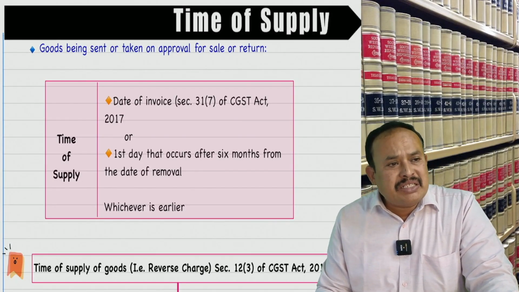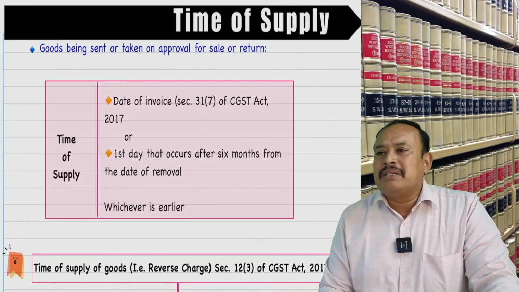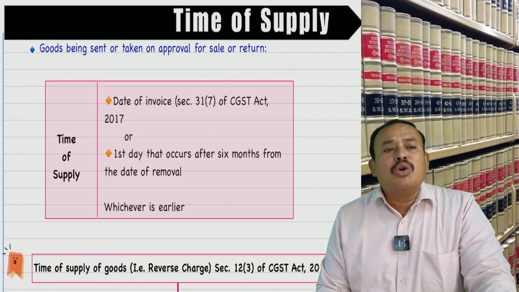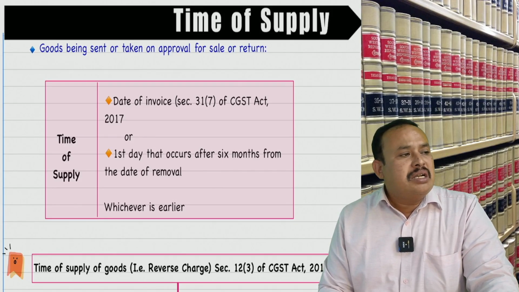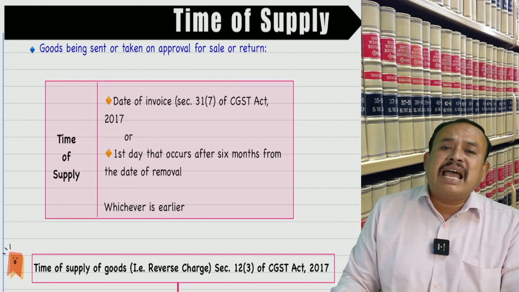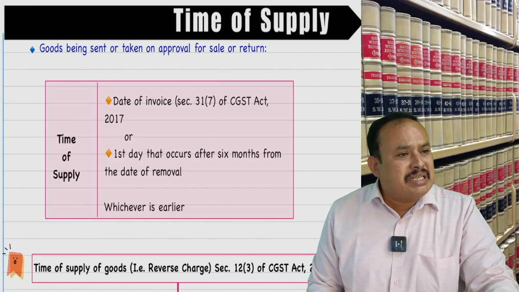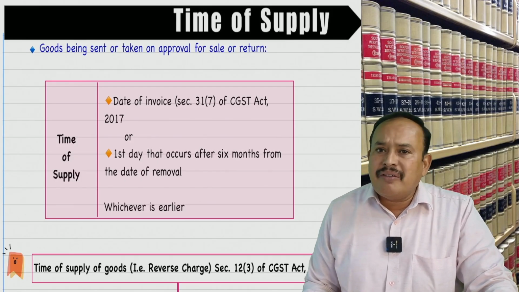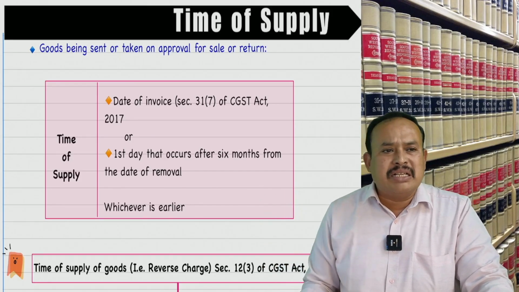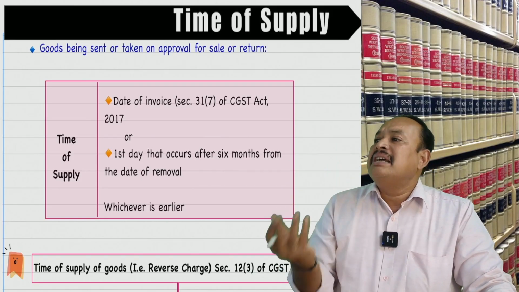Now other situations for which time of supply applies, which you might have come across practically: goods sent on sale or approval basis, goods sent on sale or returnable basis. When goods are supplied on sale or approval basis, it is not a supply. You are aware of that? Is it a supply? No. Only when the buyer accepts the purchase is it a supply.